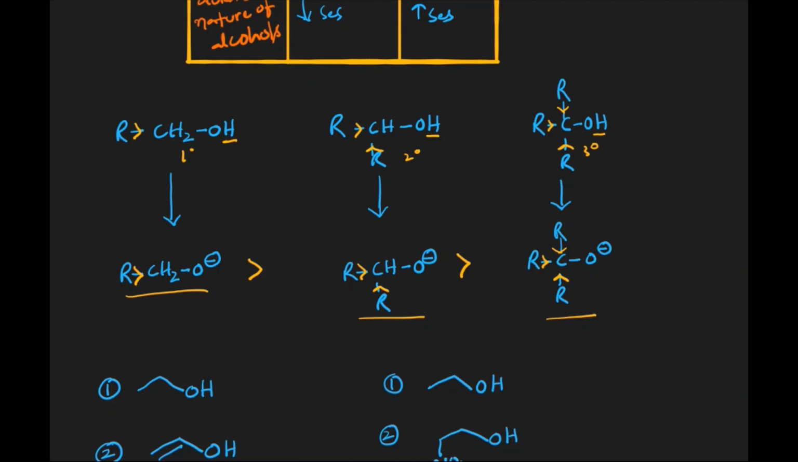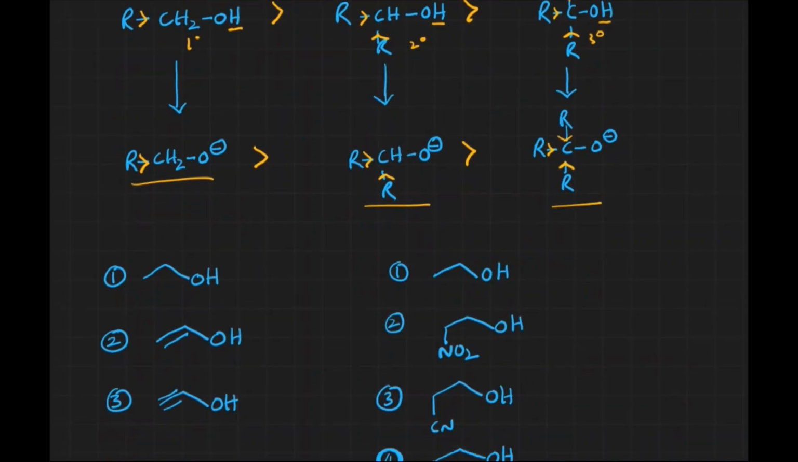As we have already discussed, the acidic nature of any acid depends on its conjugate base. Similarly, the acidic nature of alcohols depends on their conjugate bases. That is why the acidic order is primary greater than secondary greater than tertiary.